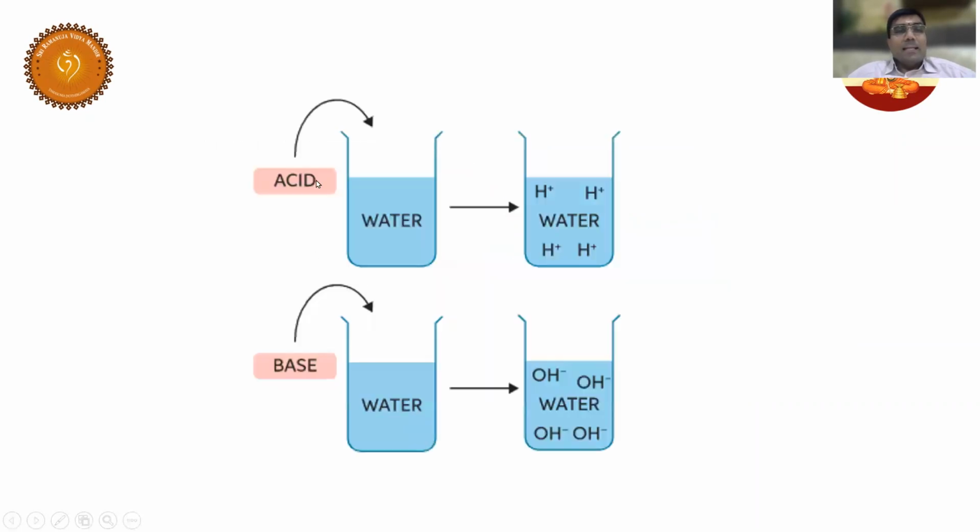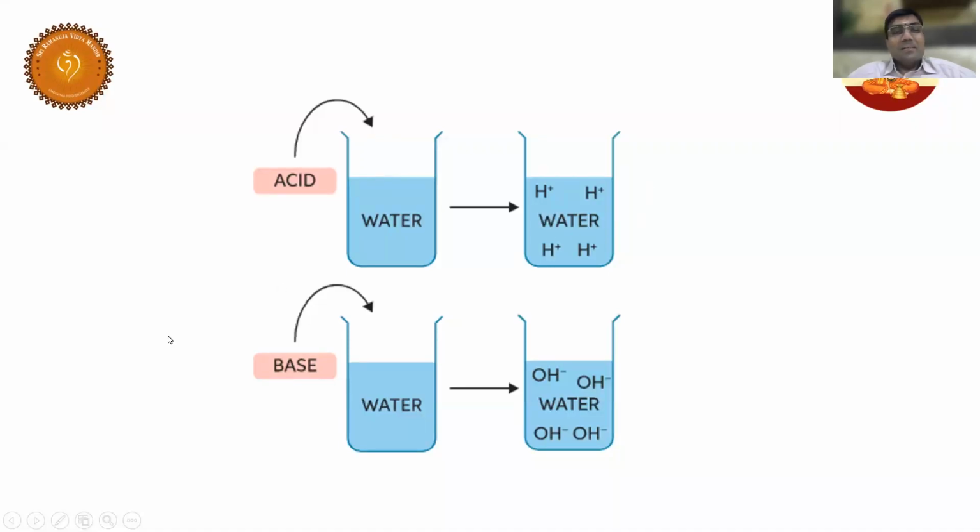When an acid is dissolved in water, it is going to furnish H plus ions, hydronium ions, protons, right? Then this solution turns acidic.